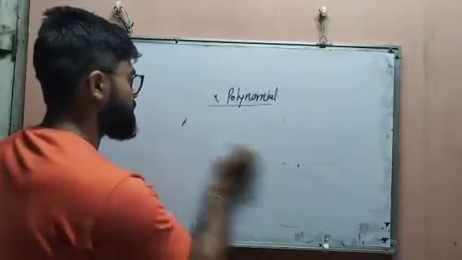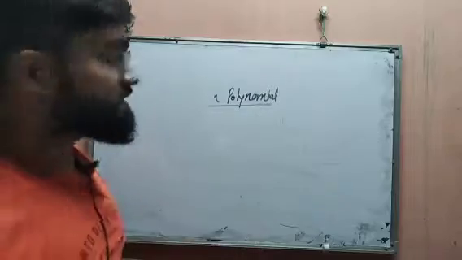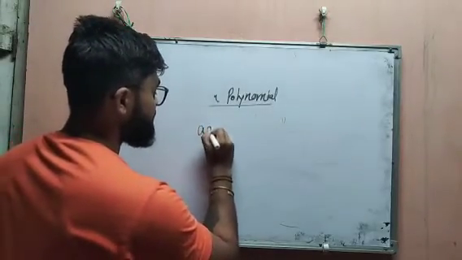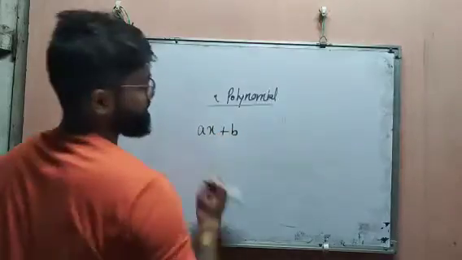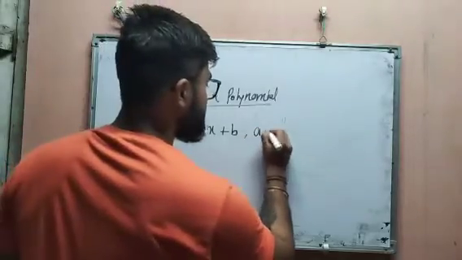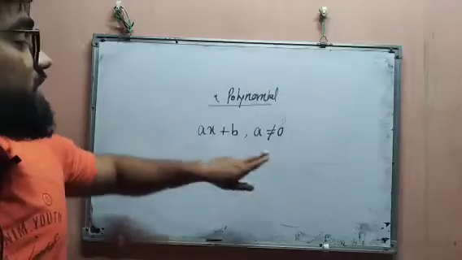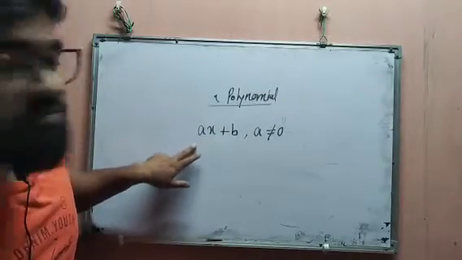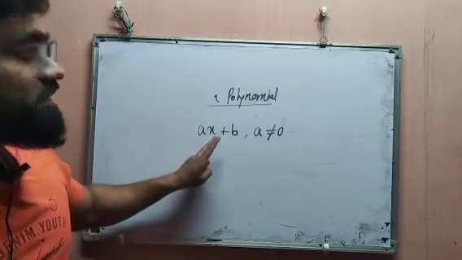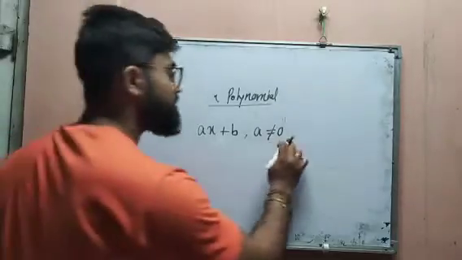Okay, after that next we have the quadratic polynomial. See, oh, one more important thing. What is the general form of a linear polynomial? So the general form of a linear polynomial is ax plus b. This is the general form of a linear polynomial where a is not equal to 0. That means a cannot be 0. Why? If a becomes 0, then this x term will become 0. That means there will not be any polynomial having degree 1. So this will not satisfy the linear polynomial condition. That's why a cannot be equal to 0.